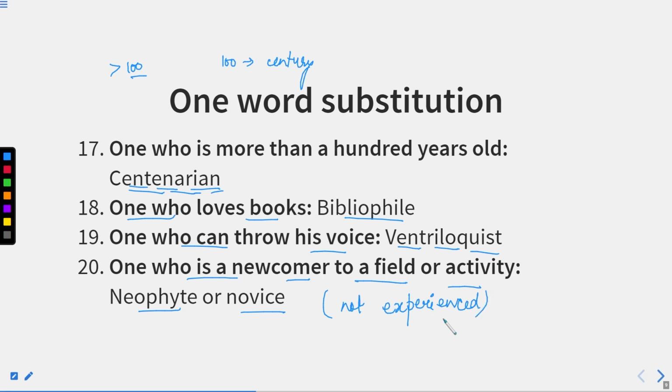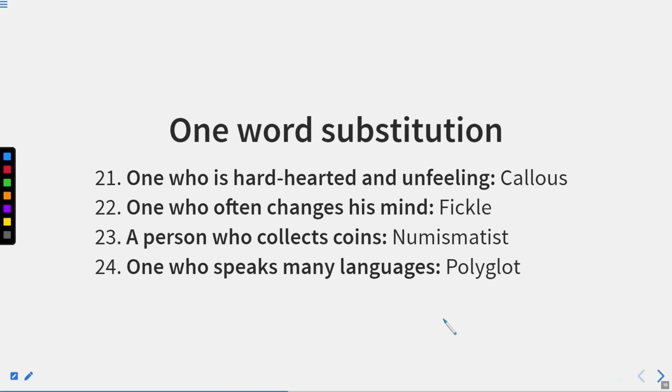Now let us move to the next one. One who is hard hearted and unfeeling. It means he's unconcerned about anything, whatever happens. He doesn't care. So that person is known as callous. One who often changes his mind. It means he's fickle minded. His mind fluctuates. He doesn't stick to one thing only. He can choose this, and at another time he chooses another. So that kind of person is known as fickle minded.